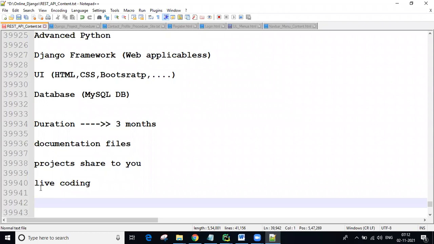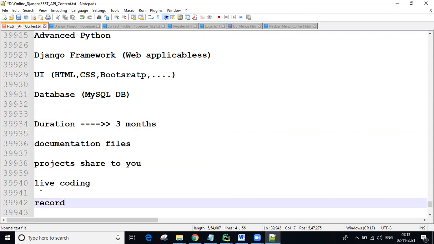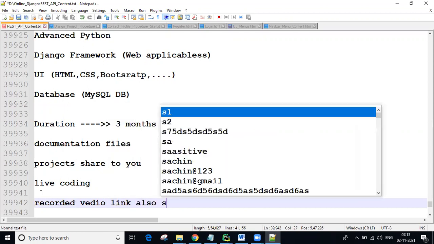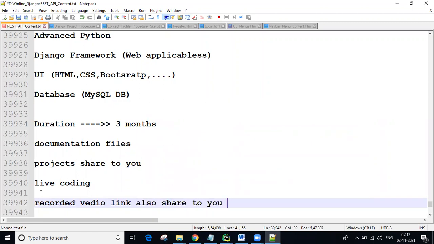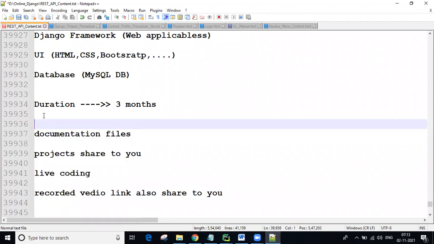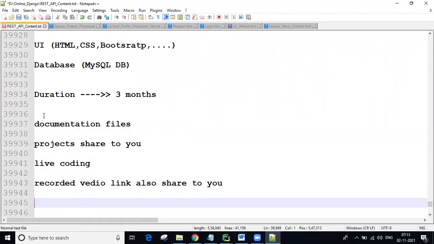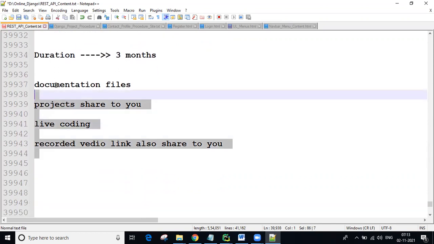Now every session we are recording, guys, so the recorded video link also is shared to you. Later whenever you want, again you can watch, and you can understand more. Okay, so these are all the things you're going to be getting, guys. Now, all of you understand these basic points.